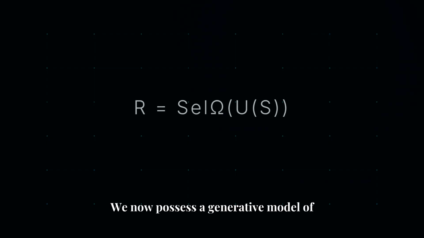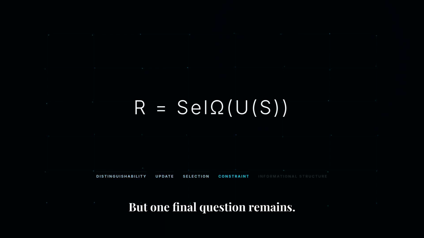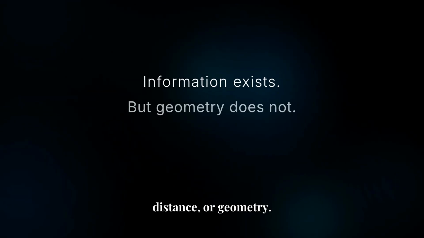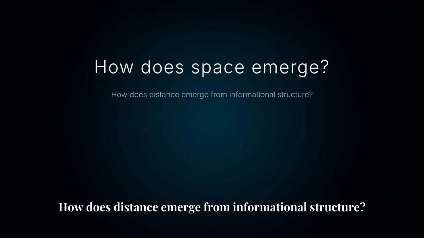We now possess a generative model of reality, distinguishability, update, selection, constraint, and informational structure. But one final question remains. We now possess information, but we still do not possess space, distance, or geometry. How does geometry appear? How does distance emerge from informational structure?